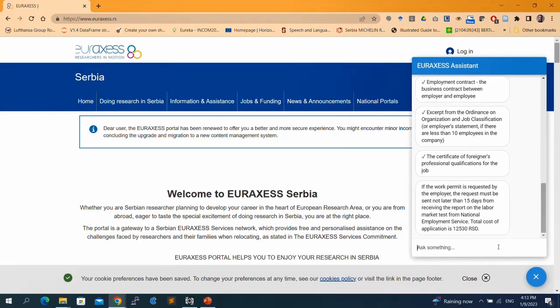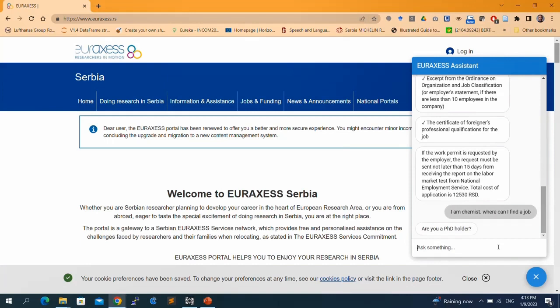Besides those 6 intents I will be mentioning a little bit later, it can also provide a link to the EURAXESS portal with a list of jobs based on the filters that are produced in real time by using the conversation with the chatbot. So let's say that I can ask him something like this: I'm a chemist. Where can I find a job? So now the series of questions is coming.